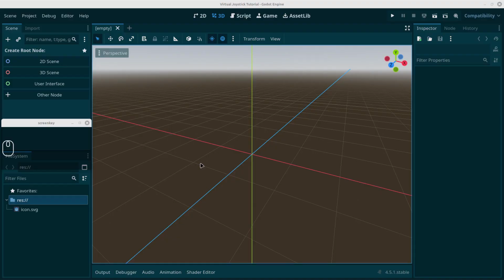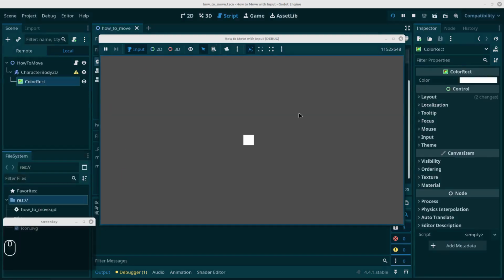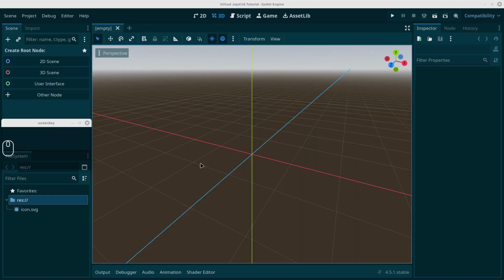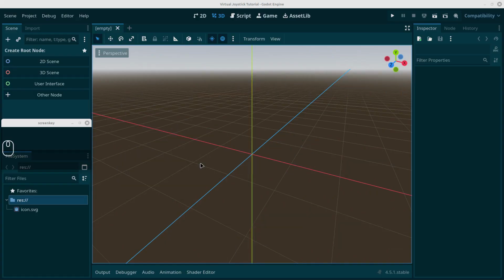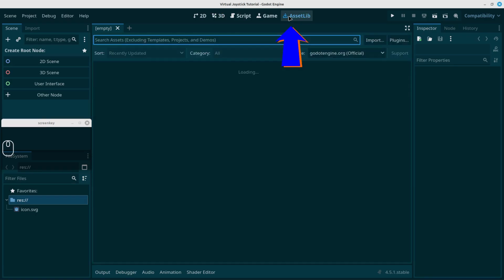Before I go any further on the animation tree, I was thinking maybe in the examples that we did before with the blend space 1D or even simple movement, maybe we could have added a joystick in which we could translate the movement of the joystick into a movement vector and then use that instead of the arrows on the keyboard. Of course, we could have gone into Assetlib in the middle top and the middle right of our editor